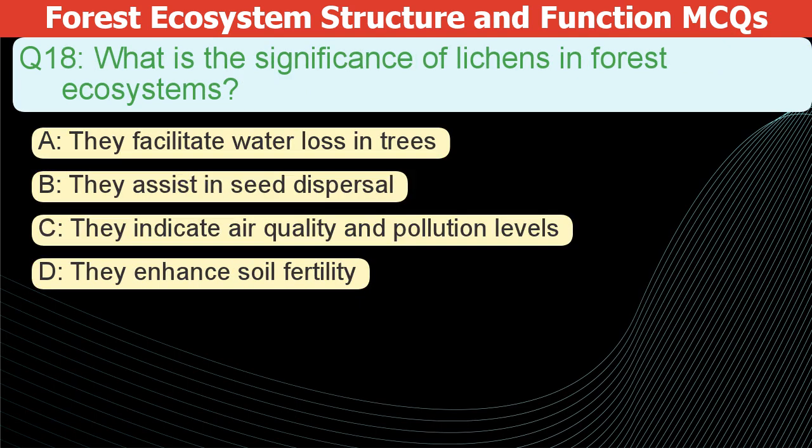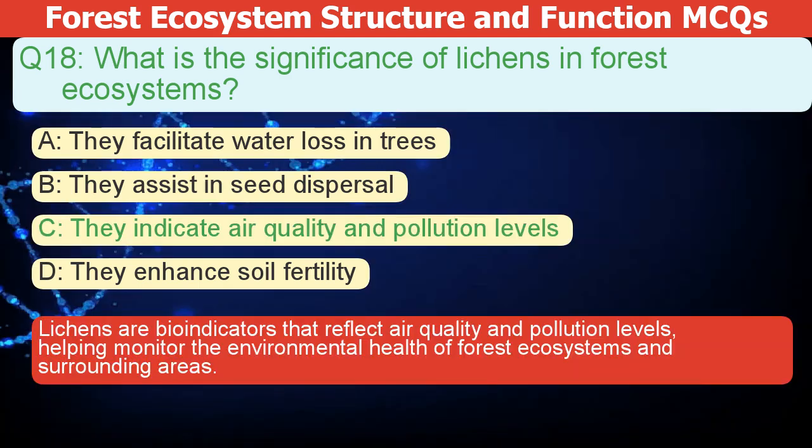What is the significance of lichens in forest ecosystems? A. They facilitate water loss in trees. B. They assist in seed dispersal. C. They indicate air quality and pollution levels. D. They enhance soil fertility. The correct answer is C.